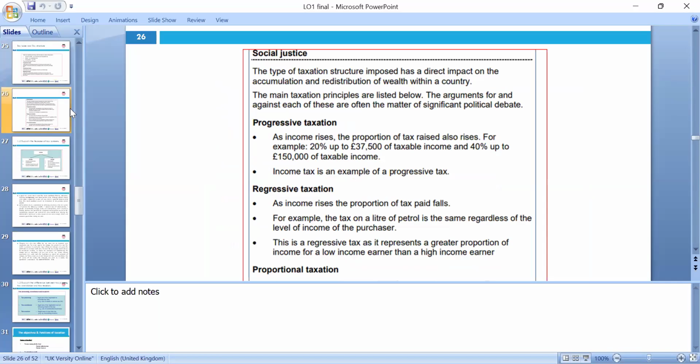Okay, so in the social justice system, as income rises, proportional tax also rises, which we mentioned earlier. Regressive: as income rises, the proportion of tax paid falls. For example, the tax on a litre of petrol is the same regardless of the income of the purchaser. This is a regressive tax, as it represents a greater proportion of income for the lower income earner, and the higher income earner is not really paying.